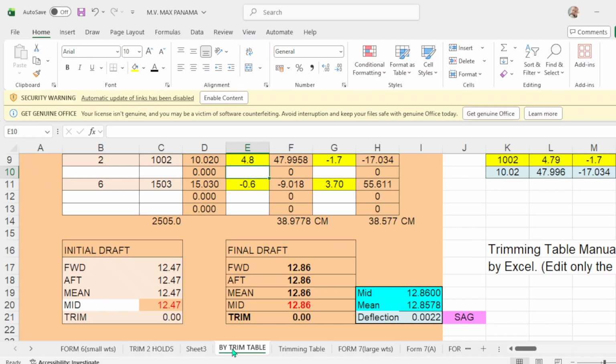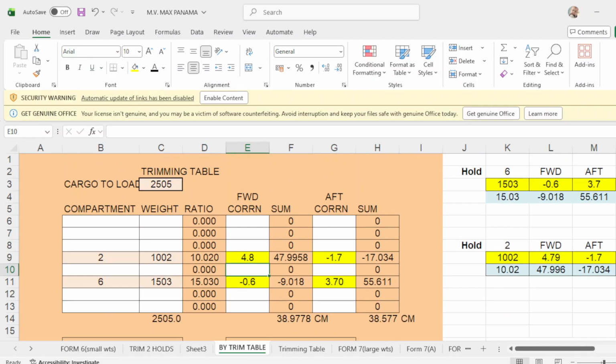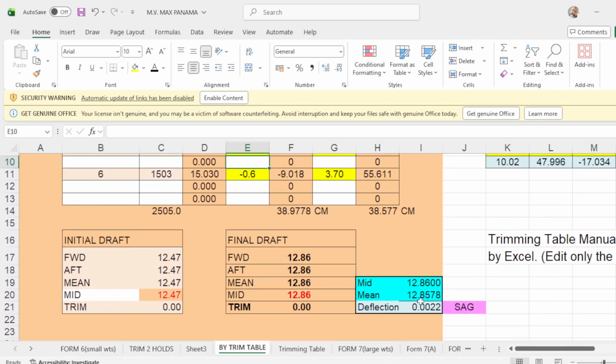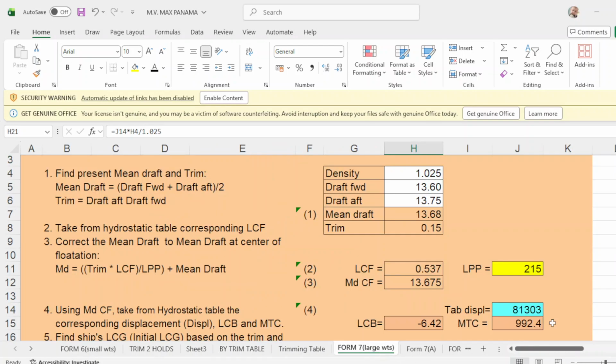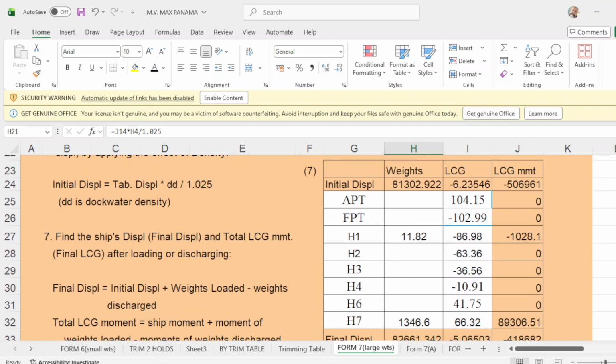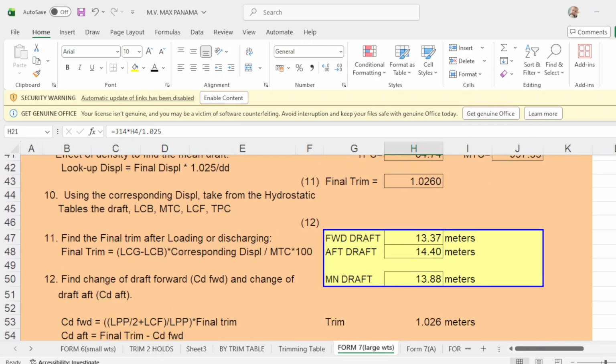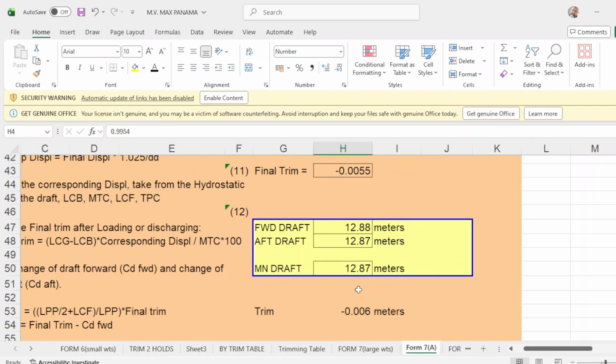Then we go to the trim table. Okay, trim table, and your departure drop is 1286 and your deflection is 0. And your last program is also even keel. Even keel of 12, almost 1287. Zero deflection, a zero trim.